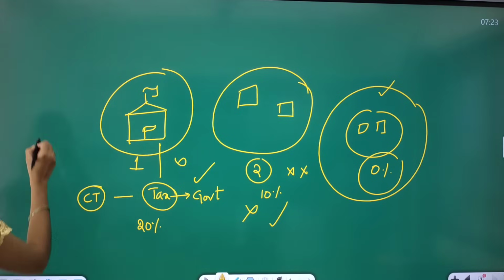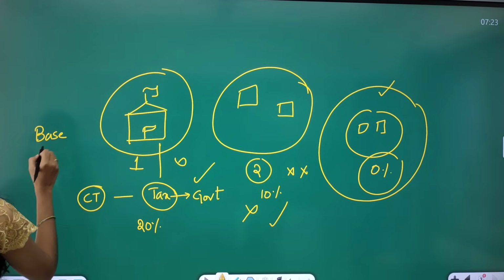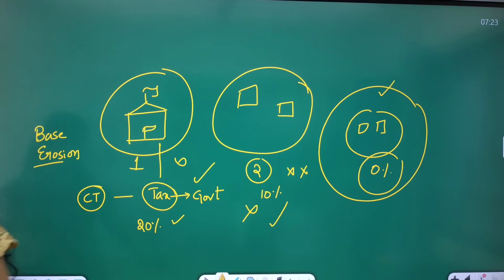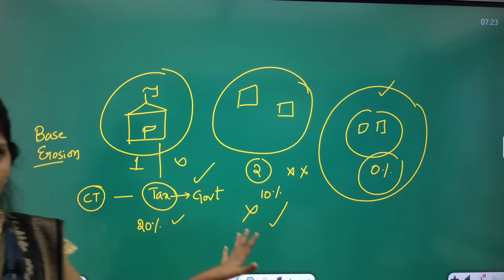So to avoid this, okay, base erosion. This concept is called base erosion. There is erosion of tax or revenue to the government in country 1 and country 2.